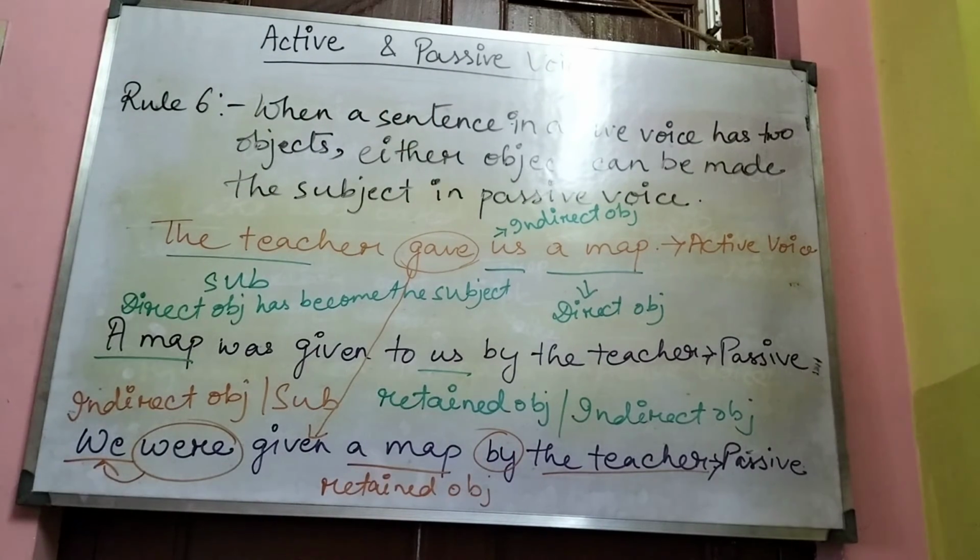Okay. So these are the 6 basic rules of active and passive voice. There are many more rules which I will discuss in the upcoming videos. I think I have made myself clear in all these 6 rules.